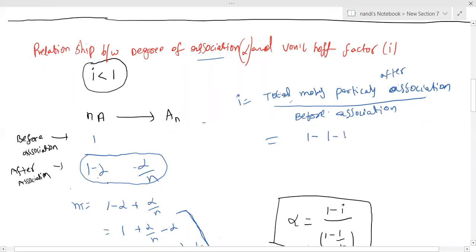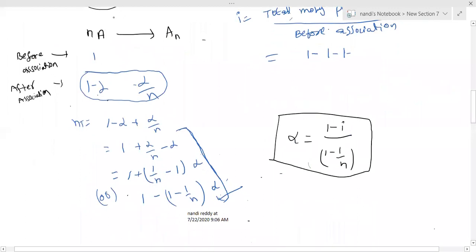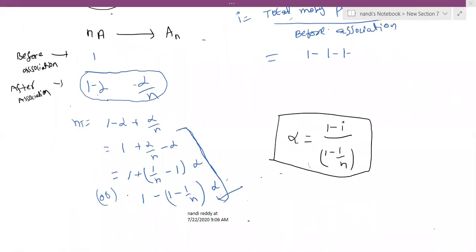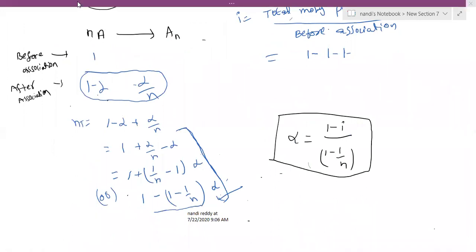Is it correct? You can write now here 1 minus 1 minus 1 by n. Correct, I am writing this. How to take common, please check it.